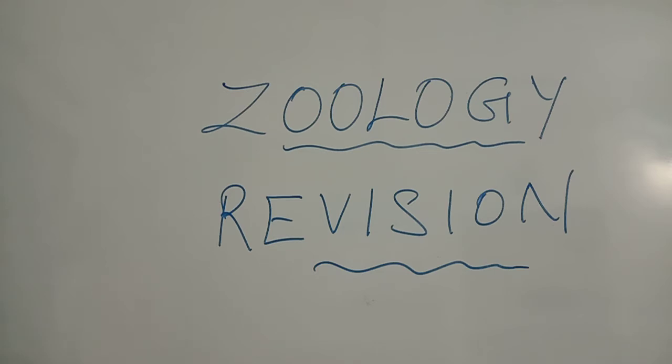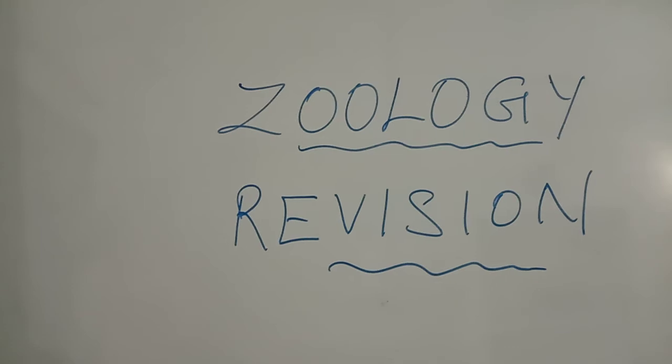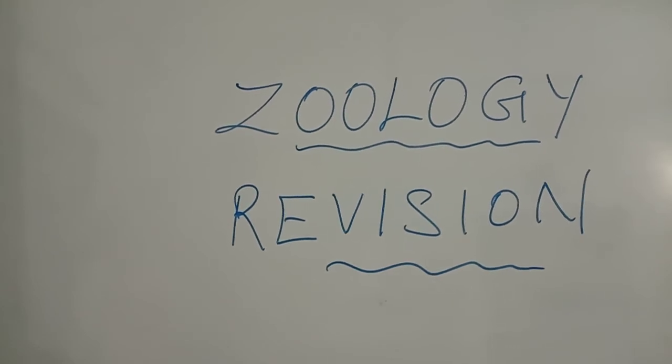So listen very carefully. In the first chapter, there are many 1 mark, 2 mark, 3 mark and 5 mark questions. The important 2 mark questions are: karyokinesis, then cytokinesis. These two are important 2 mark question answers.